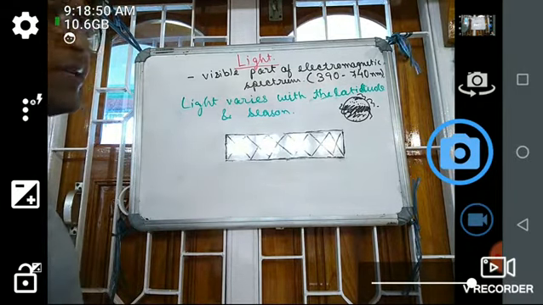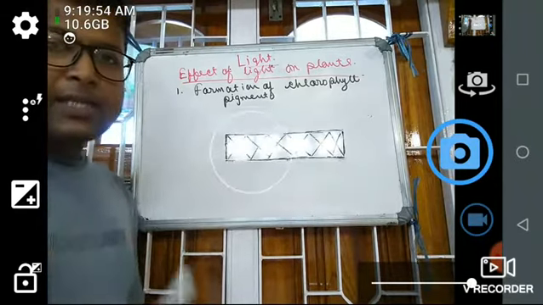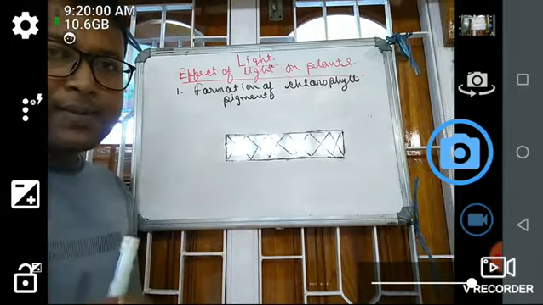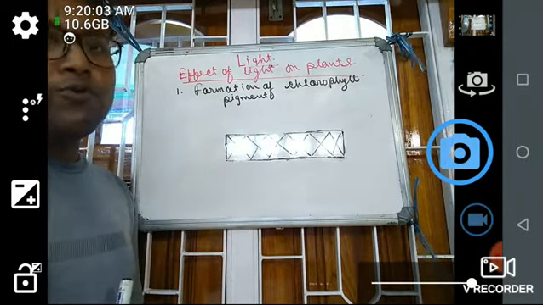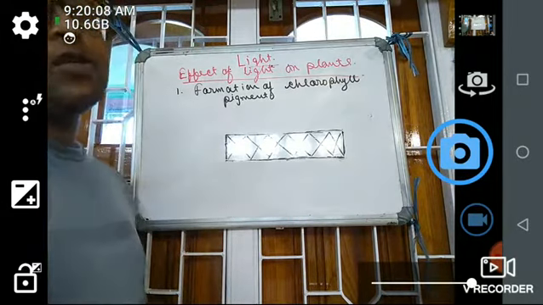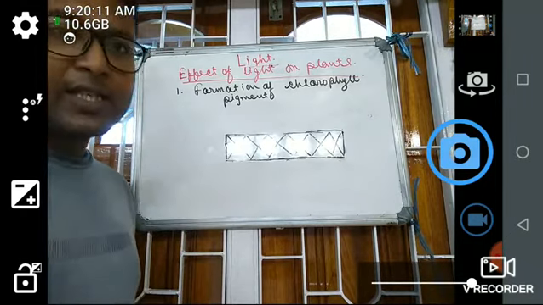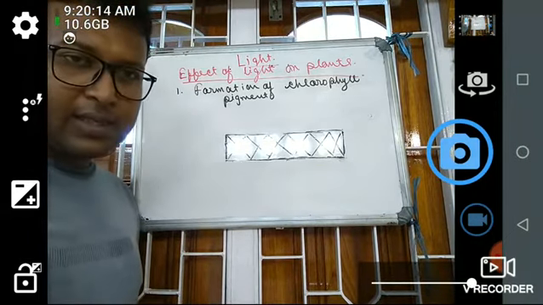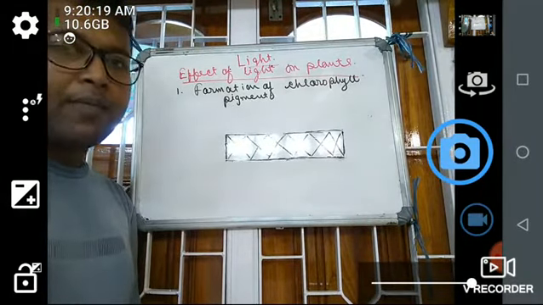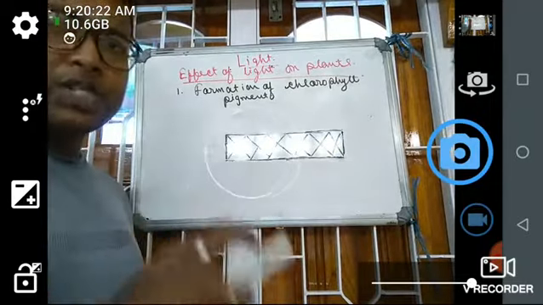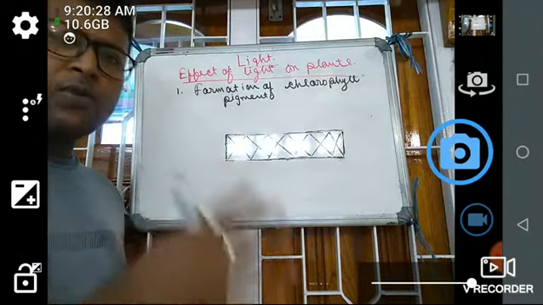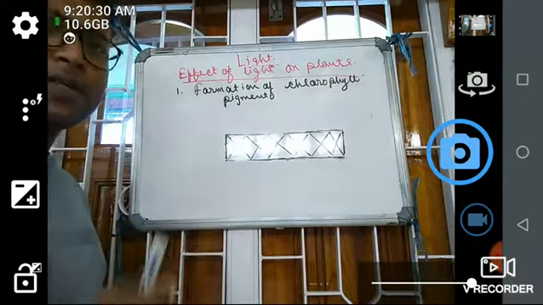So what is this chlorophyll pigment? Chlorophyll pigment is a pigment that is present within the plants that helps them to produce their own food by photosynthesis. Okay, so here the photosynthesis takes place, and as a result of photosynthesis, they can produce their own food. And this particular photosynthesis requires a green pigment, that is the chlorophyll, which accepts the light particles. So we have studied all this in the photosynthesis chapter in the first year classes.